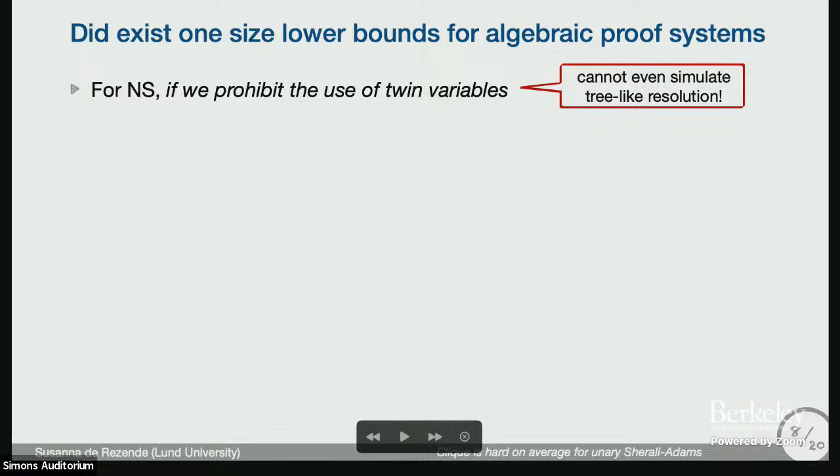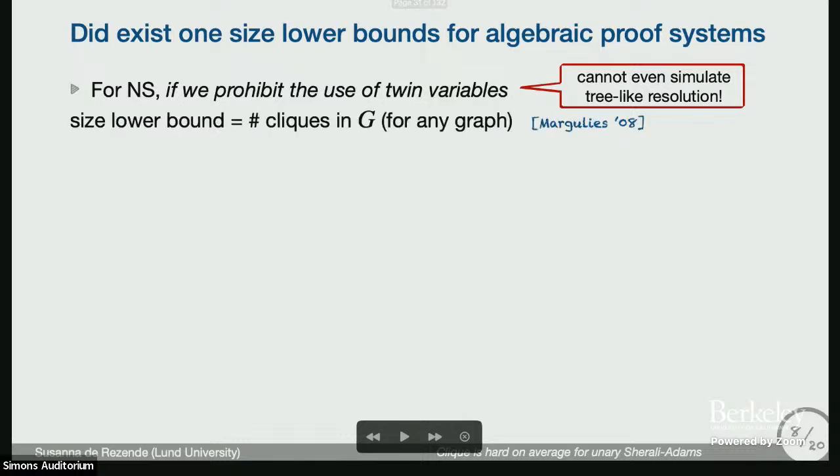But let me show how this is a really simple lower bound, and it's a nice result because it shows that for any graph G, the size lower bound is the number of cliques, not maximal cliques, but just any clique in the graph. That's the number of monomials that has to appear.